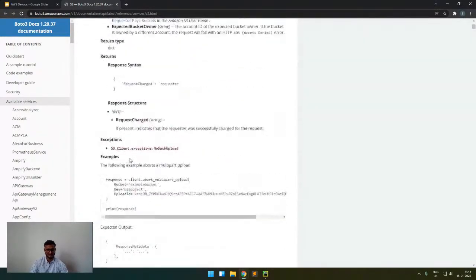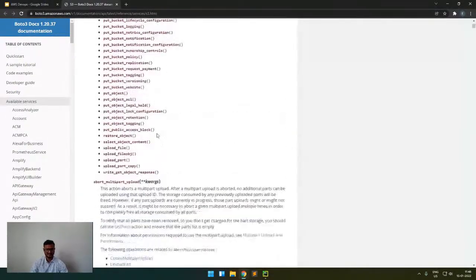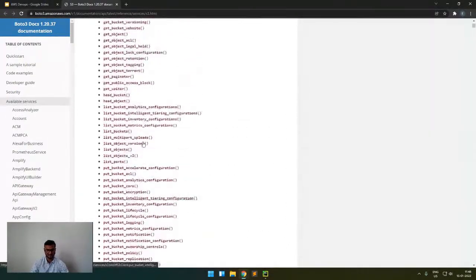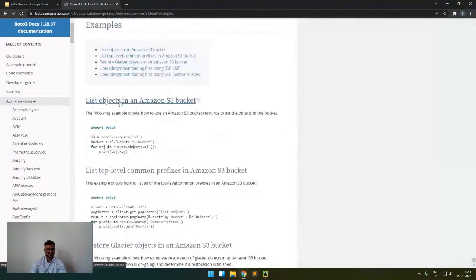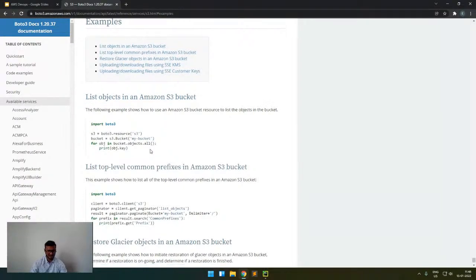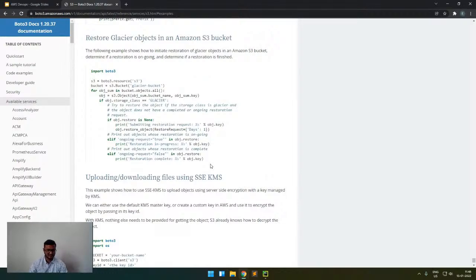Using this, we can interact with our AWS services, and we can use this in our code and in our application also. In the example, we can see that we can list all the objects in our S3 bucket like this. We can also get sample code available here.